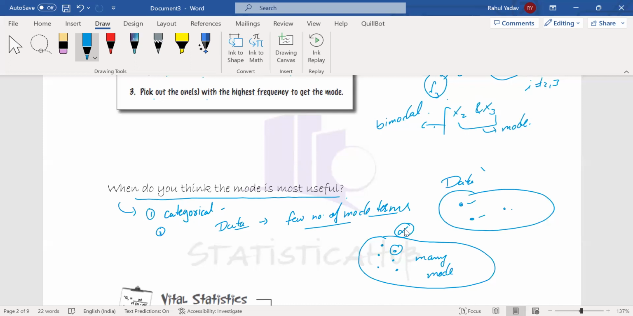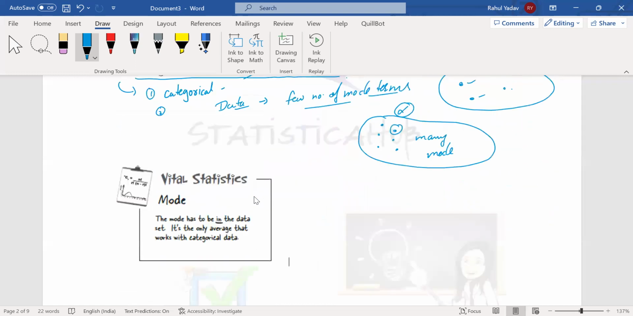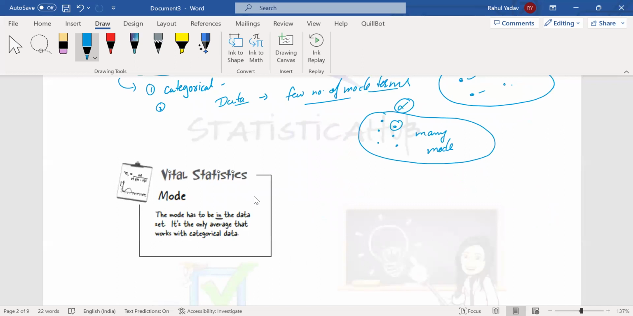So technically, if we have a small number of modes, in that condition we can use the mode as the average for the data. And for categorical data, we can define only one kind of average, that is the modal term. So that was our initial understanding regarding mode: how we find the mode, what the mode is, and why it is most useful. Great. It is written over here in the vital statistics that the mode has to be in the data set. It's the only average that works with categorical data. We understood this concept at the start of this video.